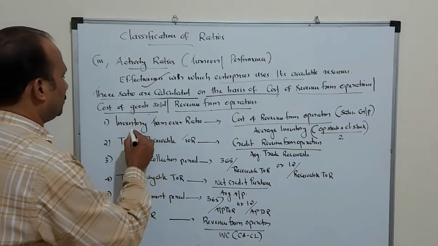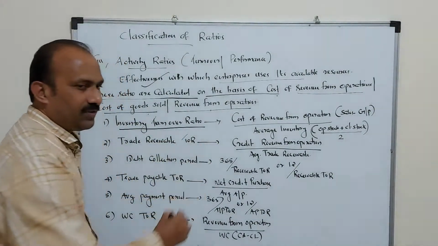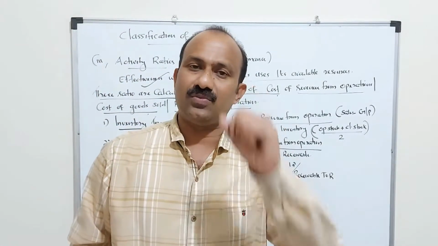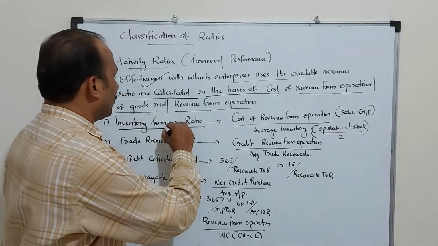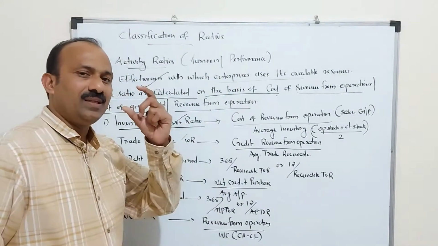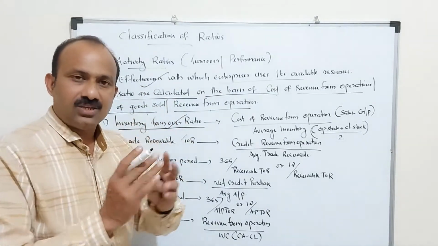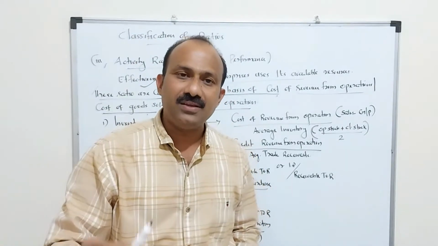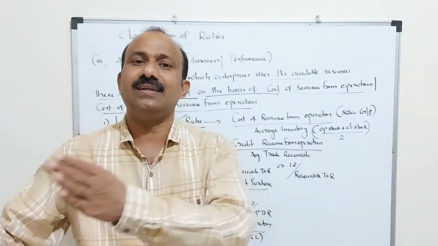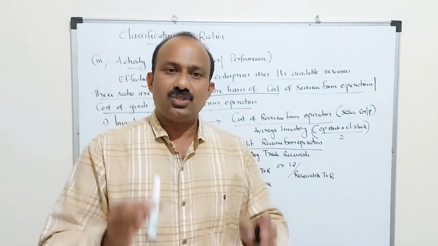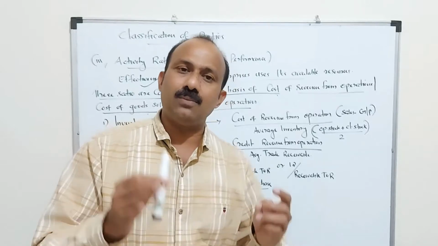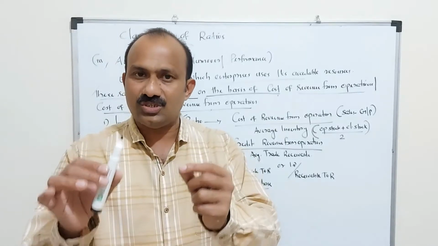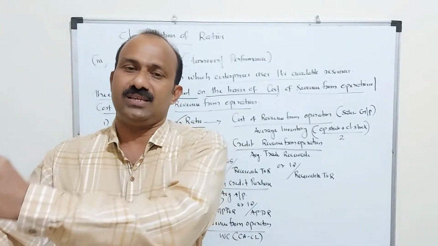The important ratio is the inventory turnover ratio. Inventory turnover ratio is otherwise known as stock turnover ratio. Through this ratio, we see how many times in a year stock is turning. If the stock turnover ratio is more, that means the organization's sales are increasing. So stock turnover ratio is one of the most important performance ratios, which indicates the speed with which stock is converting into sales.